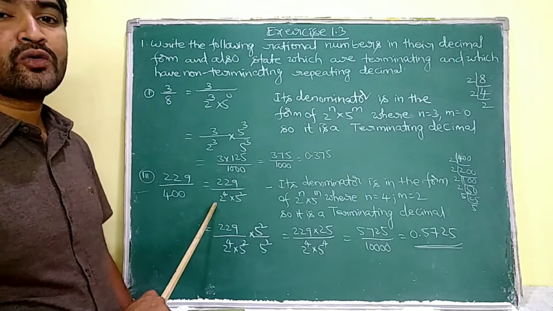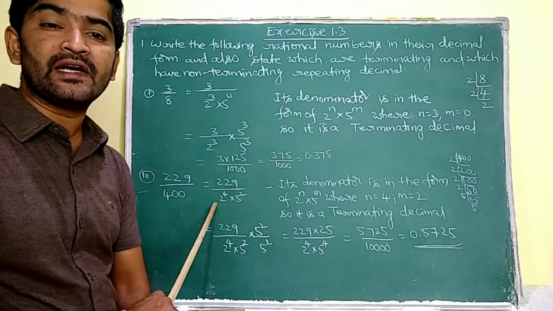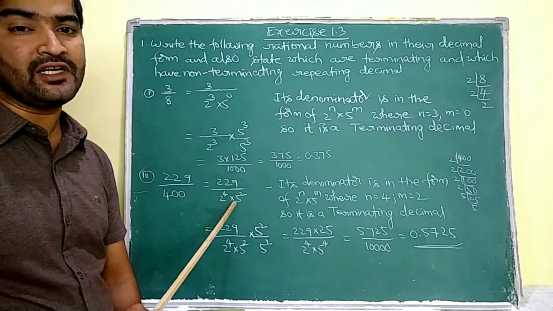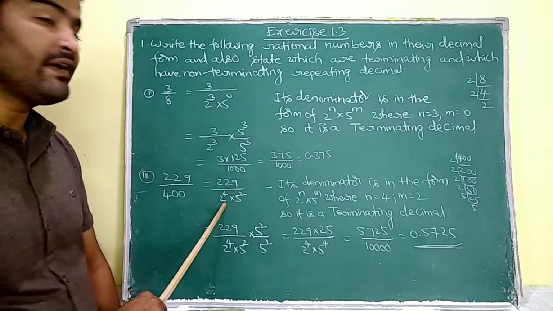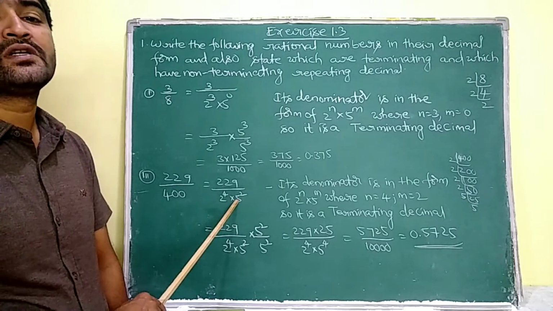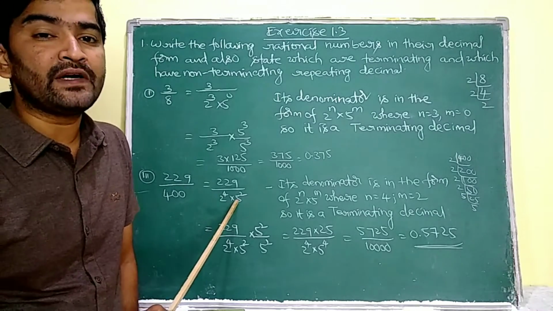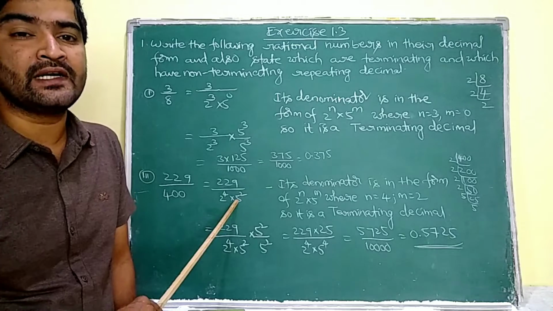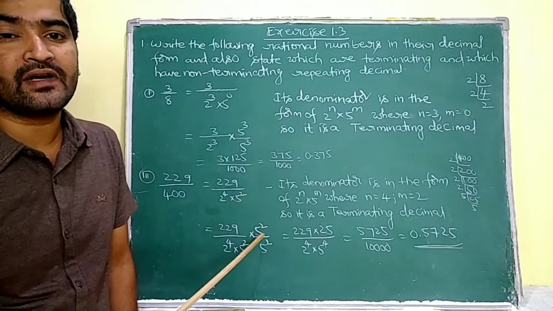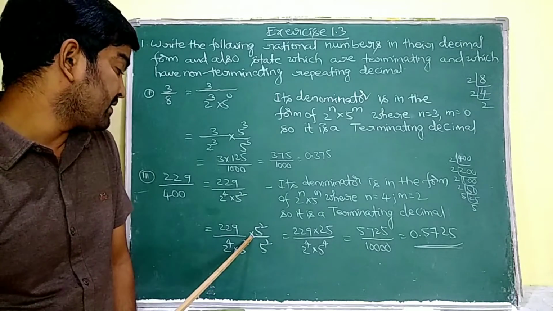Here, to express the given rational number in decimal form, I have to pair up both 2's and 5's in the denominator. Here I am having 2 for 4 times and 5 for 2 times. So I am having two 5's less here. So I have to arrange those two 5's. That is why I am going to multiply it with 5 square and divide with the same 5 square.